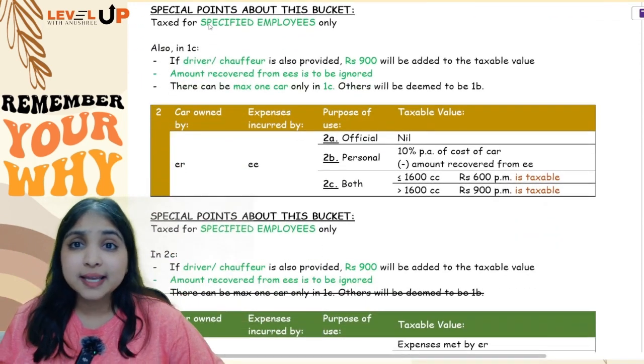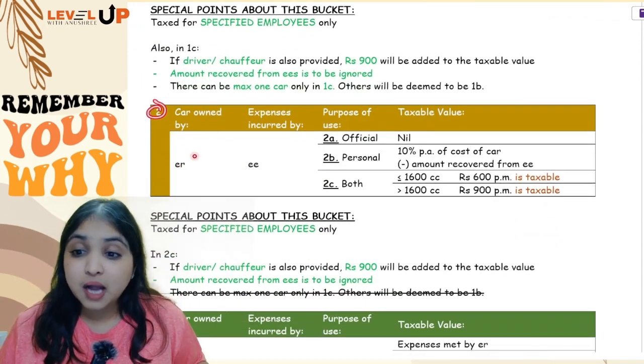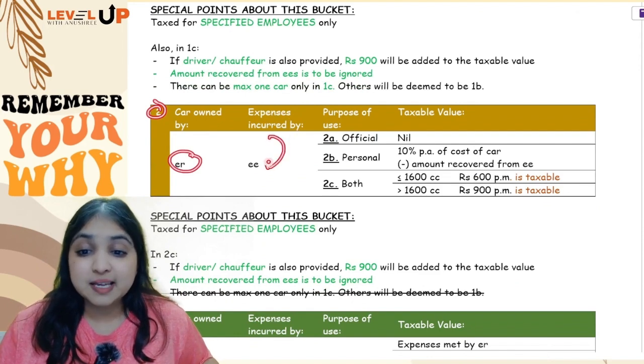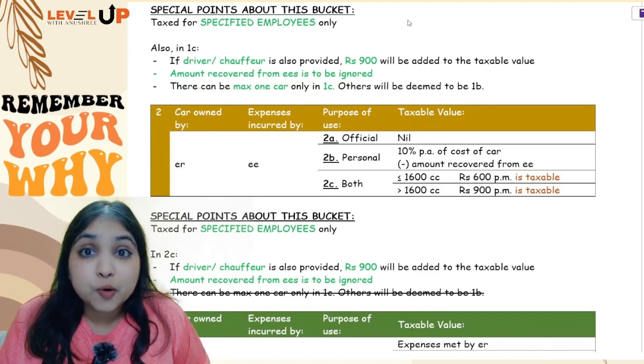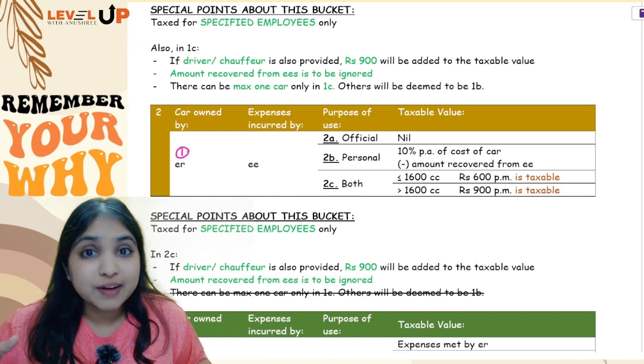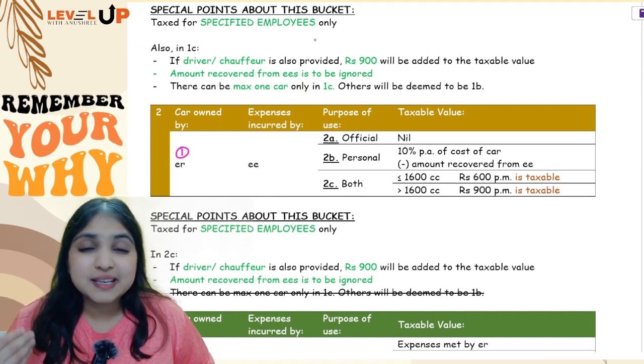Okay. Then comes my second bucket. In the second bucket, the car is owned by the employer, but the expenses are incurred by employee himself. So the employee is getting how many benefits over here? Only one benefit, and that is a car benefit. The expenses are being met by the employee himself. Only the car benefit he is getting.